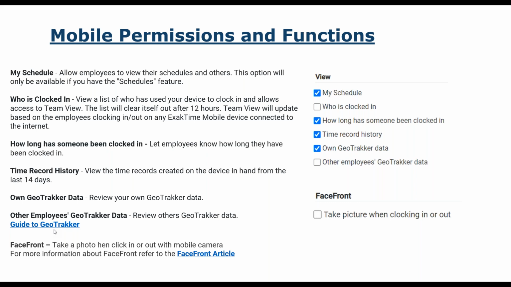And then time record history is a little bit different. These are the clocking in and out on that device. So it will show a green half circle with a cent at the top, meaning that they clocked in and that record has been sent to the dashboard. If you see a red half circle with a cent, that means I clocked out and that record has been sent.